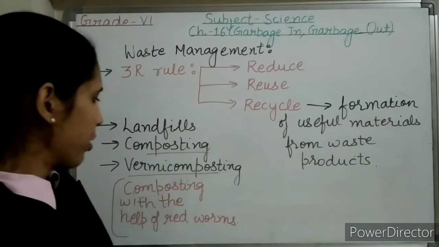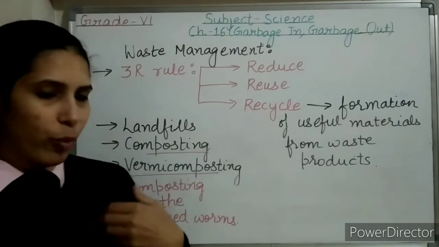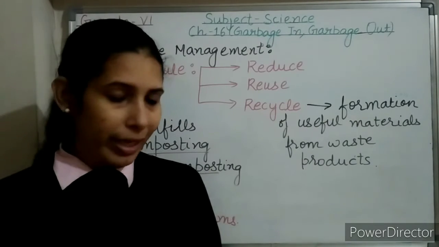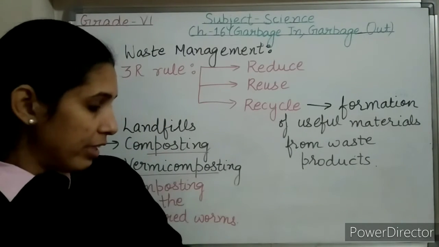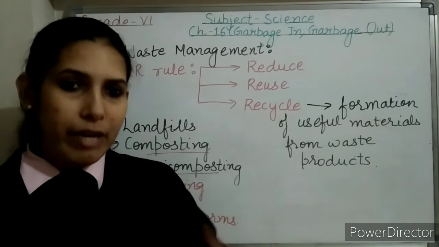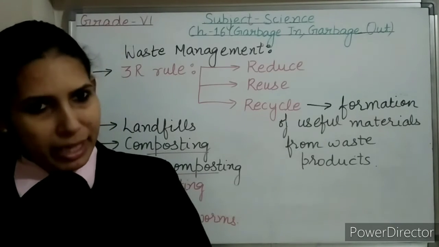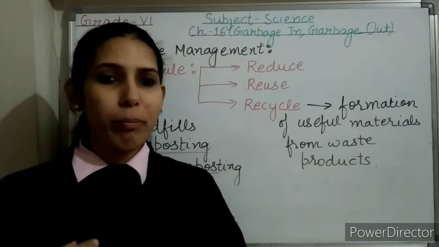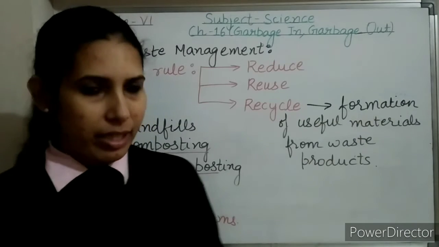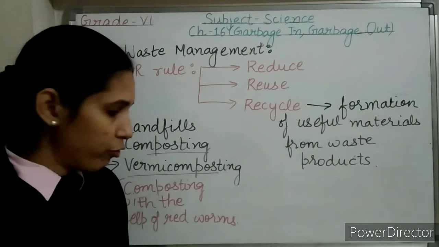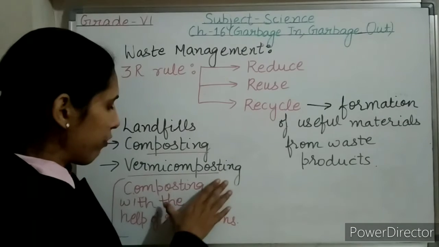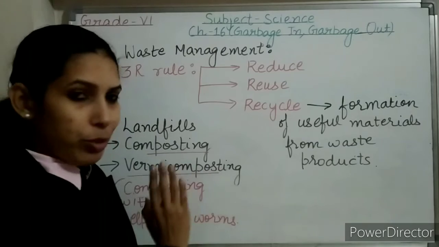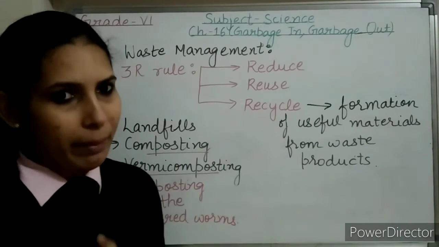So what is done in the case of vermicomposting? Biodegradable waste like animal waste, kitchen waste, and garden waste is buried in a pit, and then red worms are added to this organic matter. These red worms ensure uniform mixing of the organic matter, and this also results in the formation of manure. But the manure that we get from the vermicomposting process is of better quality as compared to the compost that we get from the composting method.